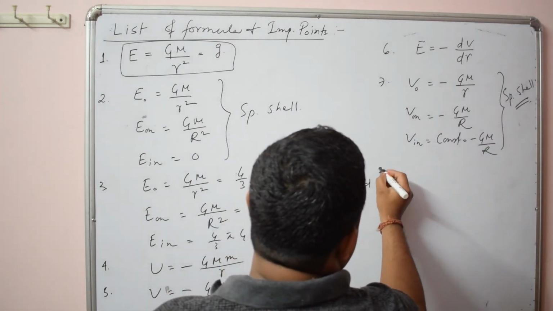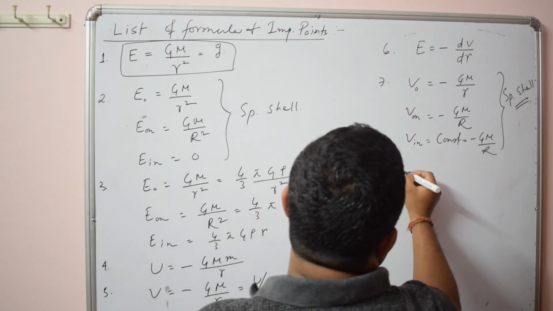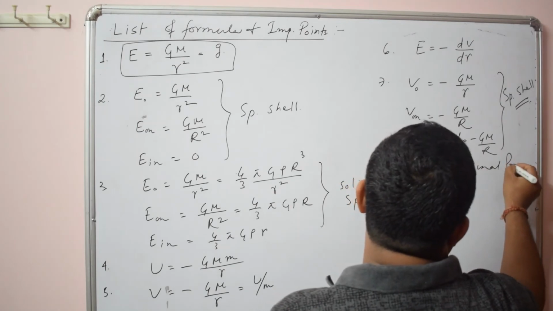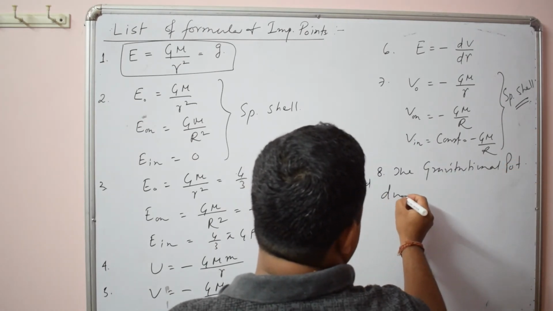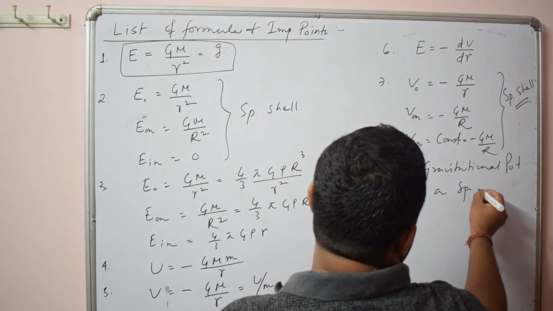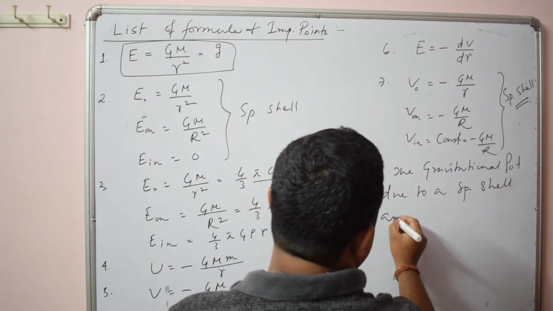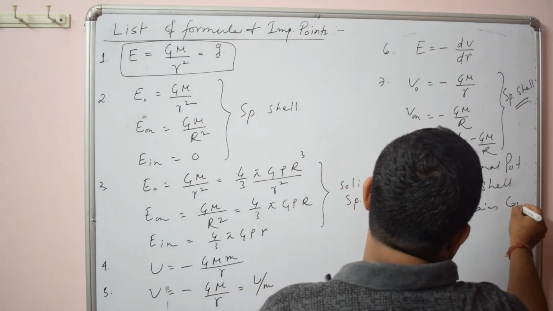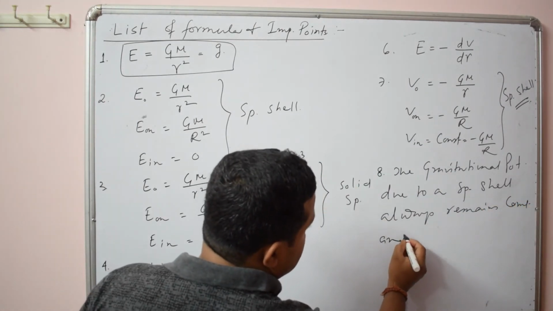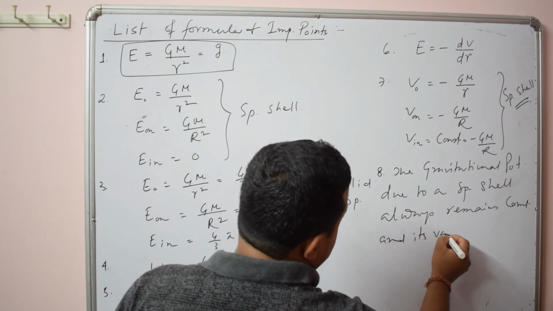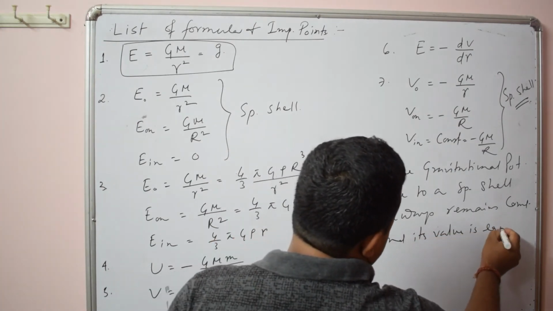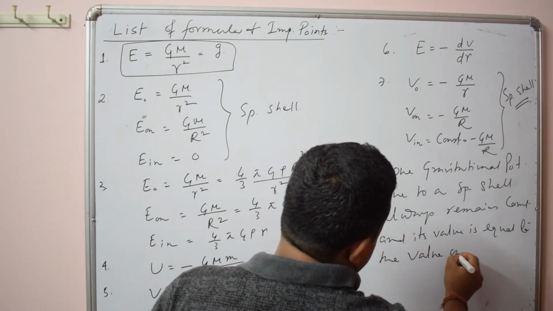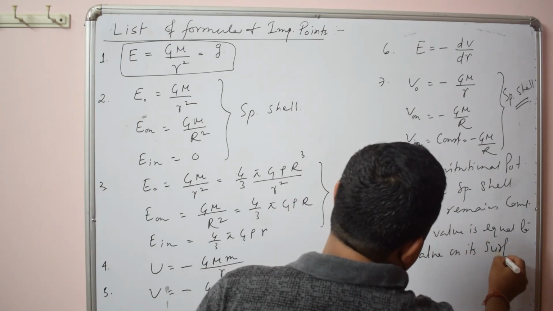And the main important point is to remember that the gravitational potential due to a spherical shell always remains constant inside, and its value is equal to the value on its surface.